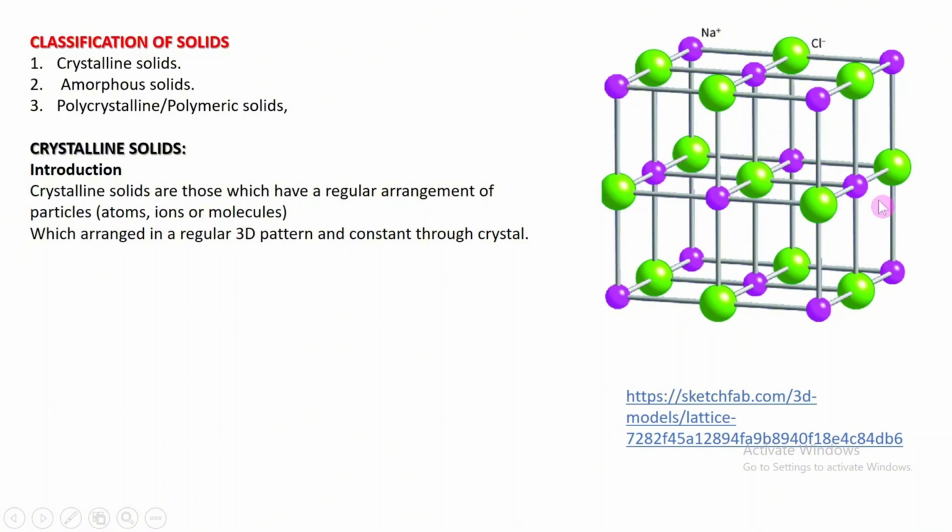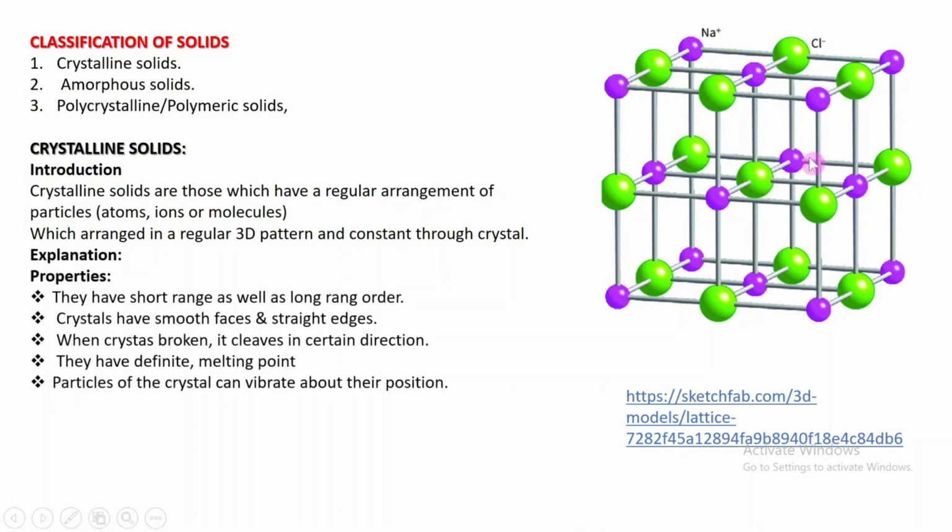Here is one plane of this crystal, and this is the other plane, and the distance between the particles and the distance between these planes are the same throughout. So we call this sort of solid a crystalline solid.